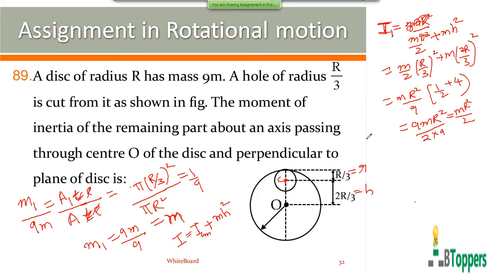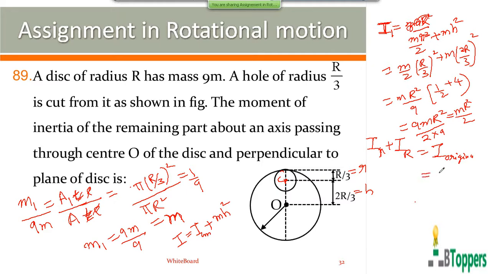Let IR denote the moment of inertia of the remaining disk. So I1 plus IR. I1 is the moment of inertia of the small circular disk of radius capital R by 3 about the axis passing through O and perpendicular to the plane of the original disk. IR is the moment of inertia of the remaining disk about the axis passing through the point O and perpendicular to the plane of the original disk. I1 plus IR gives you the moment of inertia of the original disk about its central axis of symmetry. That is about the axis passing through the point O and perpendicular to the plane of the original disk.